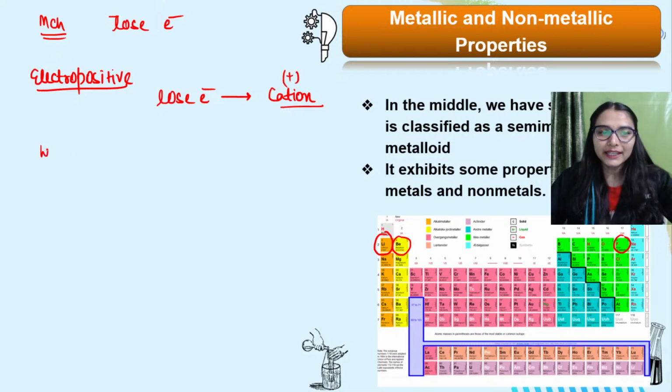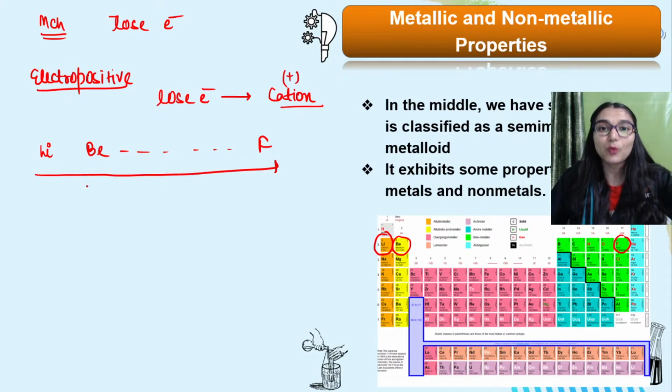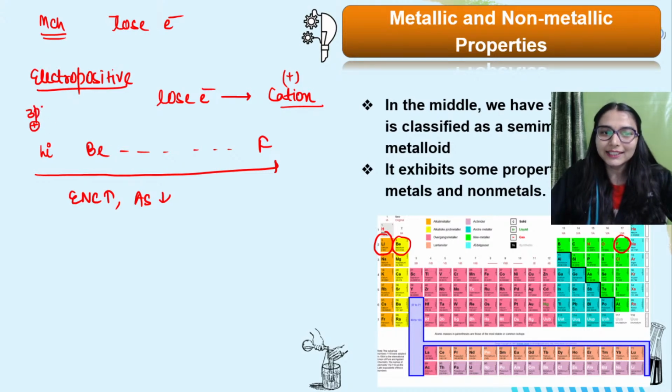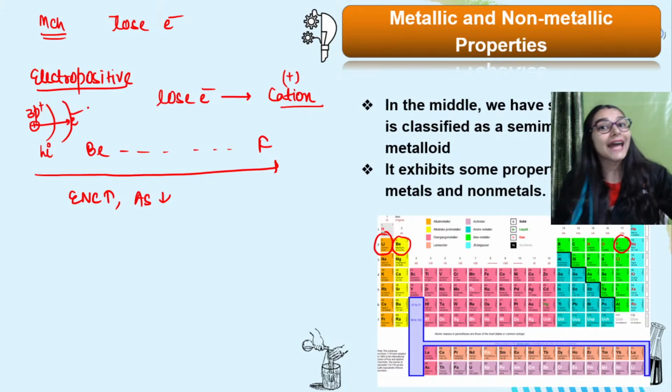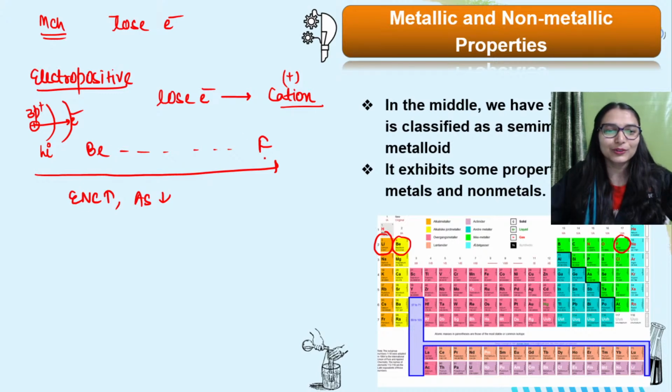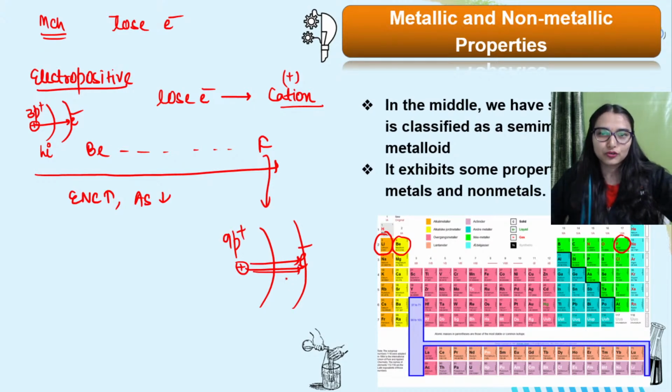You know that left to right, from lithium you are going to beryllium, boron, carbon, etc. We are going to fluorine. The same thing is happening when we are going left to right across a period. Effective nuclear charge increases. Size of atom decreases. So you know that in lithium's case, 3 protons will be attracting the valence electrons very tightly, but not as tight as in the case of fluorine. In fluorine it's extreme. In fluorine, 9 protons will be attracting the valence electrons much more strongly, right.